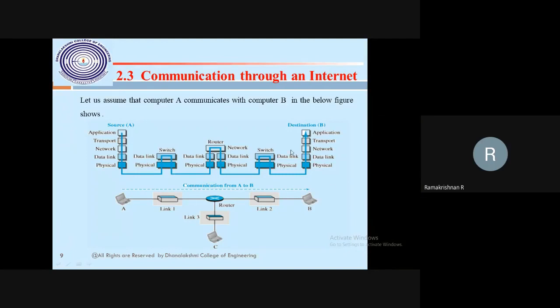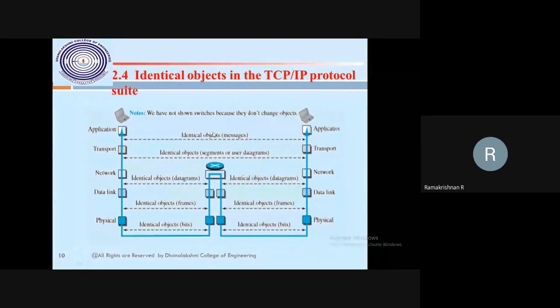So this is establishing the logical connection between A and B. I am putting identical objects here, identical objects of the message. Here also message. Here also message. Here the message will be converted through encryption, decryption, into datagrams. This is the segment. Here is the network layer; it will be a packet. The network layer always does the packeting. Here is your frame; your data will be a frame. Here it will be a bit. So the bits will be transferred from here to here.